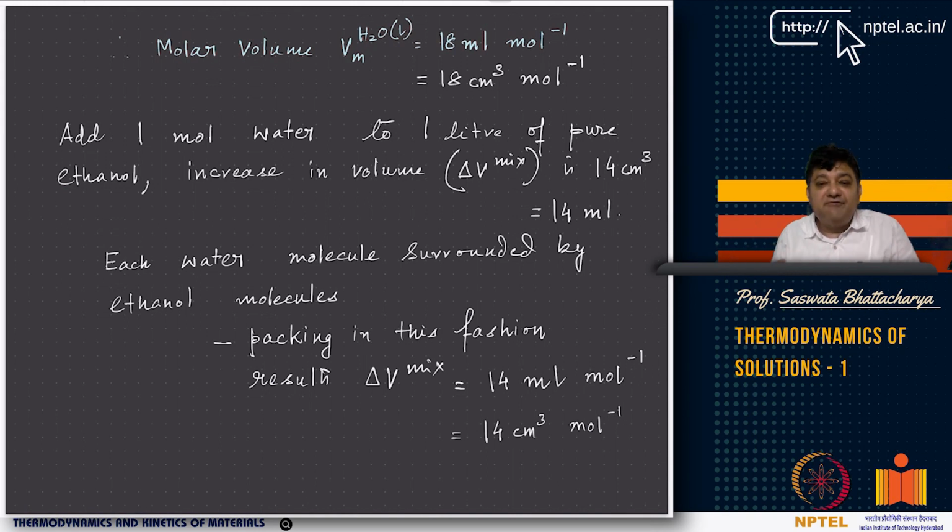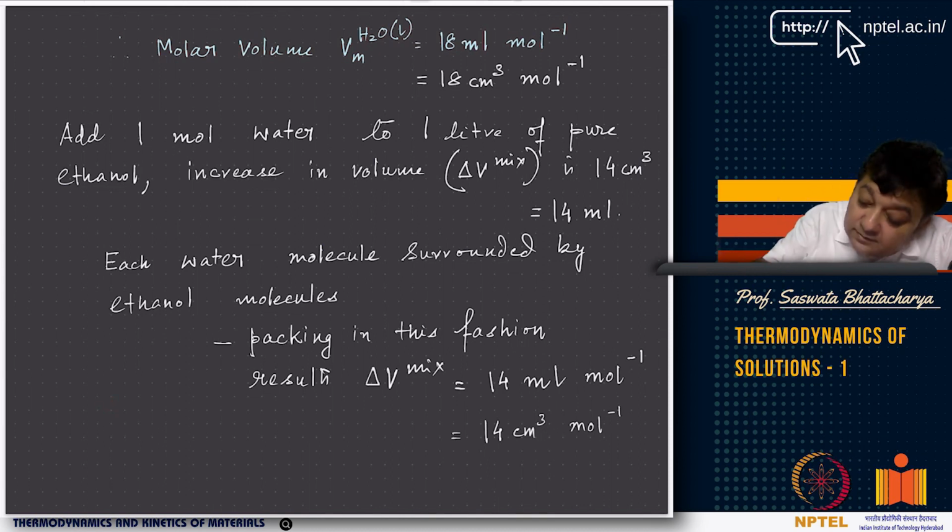What will you see if you look at the microstructure? If you look under a powerful microscope, you will see that each water molecule is surrounded by ethanol molecules. Again, each ethanol molecule is surrounded by water molecules. So the packing happens in this fashion, right? You have a water molecule, and then there are ethanol molecules, and then again you have one water molecule.